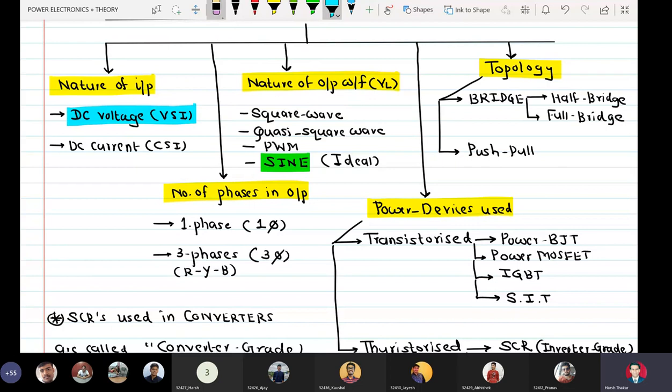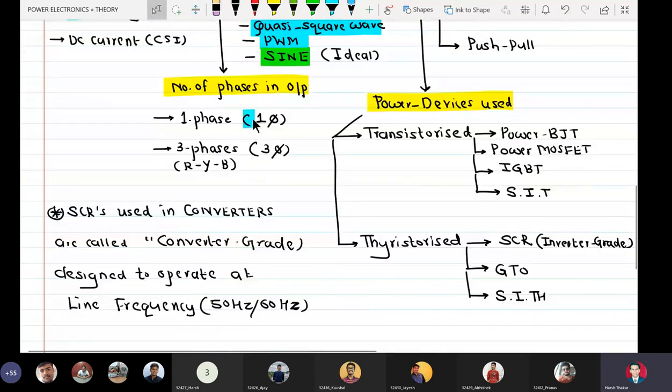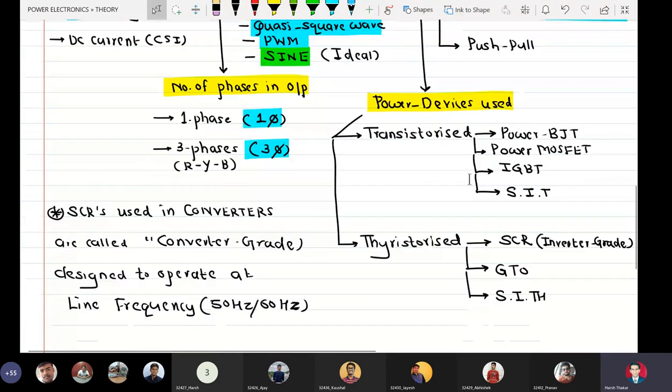Here we have square wave, quasi square wave, and PWM. In the second criterion, we have both single phase and three phase inverters to study. In the topology, we have only full bridge inverters to study, not half bridge, because full bridge contains 4 devices, half bridge contains 2 devices. We don't have push pull.